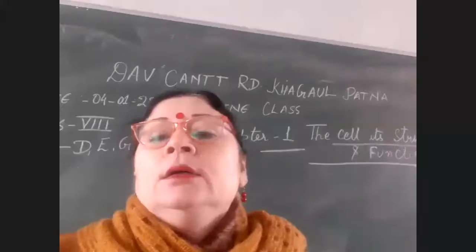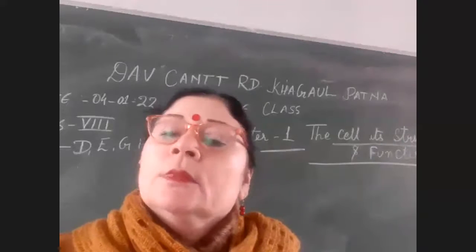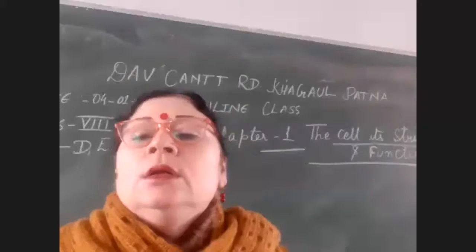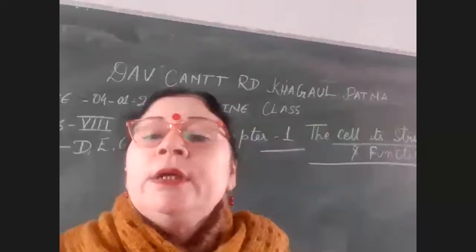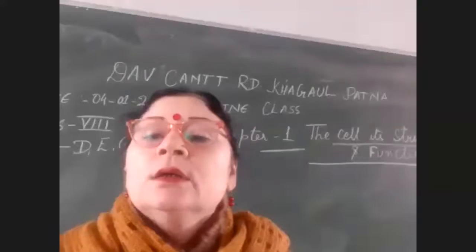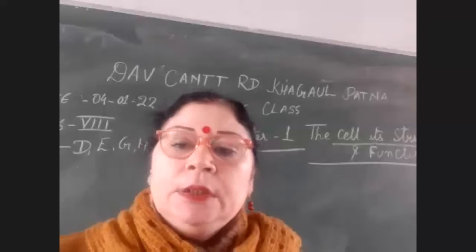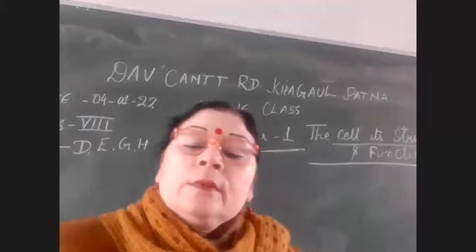Which is the largest cell? The ostrich egg is considered to be the largest cell, nearly 170 millimeter in diameter. Ostrich egg, 170 mm.